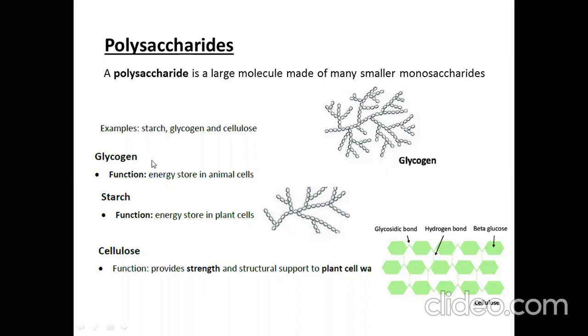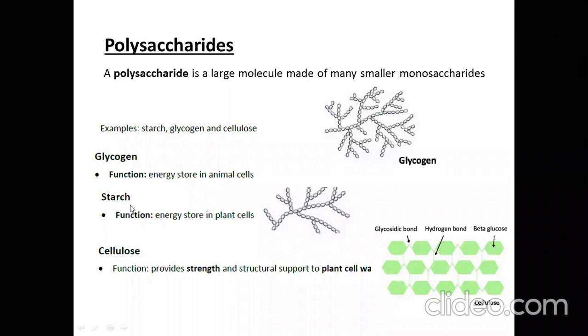Glucose. And that glucose can be utilized in the process of respiration to release energy. That's why I use the words here that glycogen stores energy in animals. While in plants, starch is present. It is the same as glycogen, but glycogen is more branched.